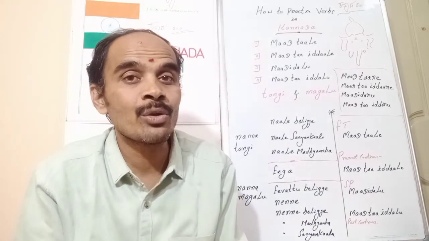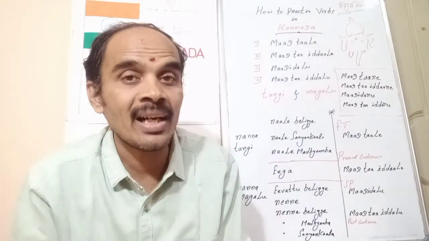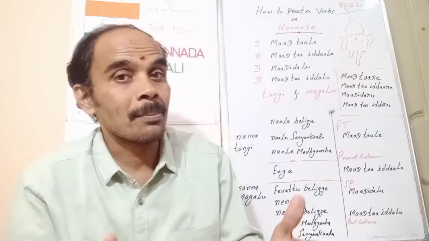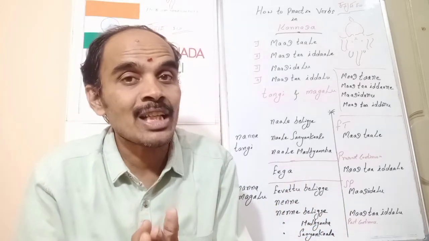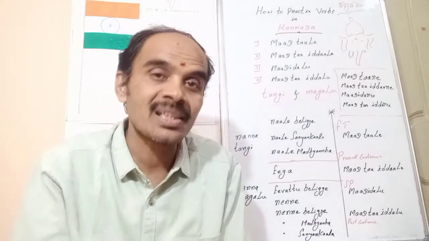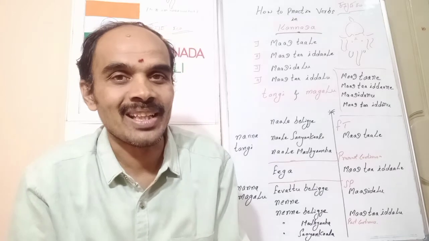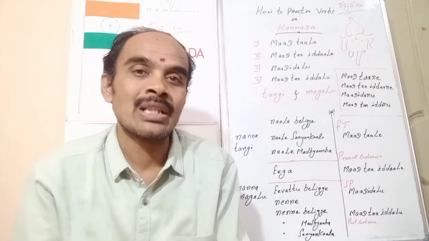So what we did today, we just discussed about the four words, that is MaaDtaaLe about the future tense. The ಮಾಡ್ತಾ ಇದ್ದಾಳೆ is nothing but the present continuous one, and MaaDidaLu is simple past, and ಮಾಡ್ತಾ ಇದ್ದಳು is past continuous. So these four words will actually help us to make many more sentences.